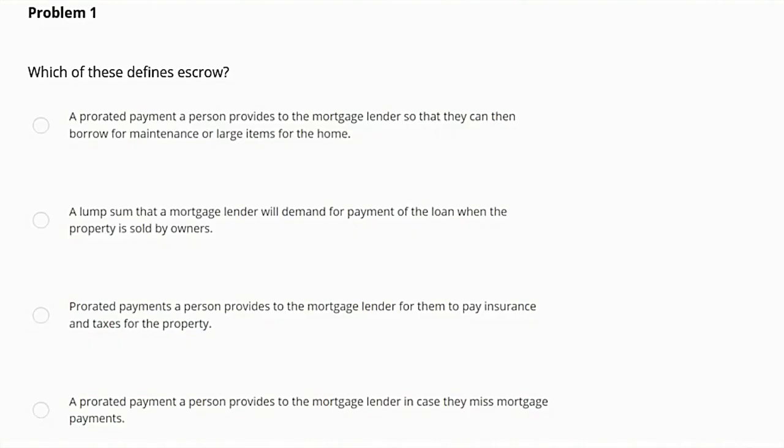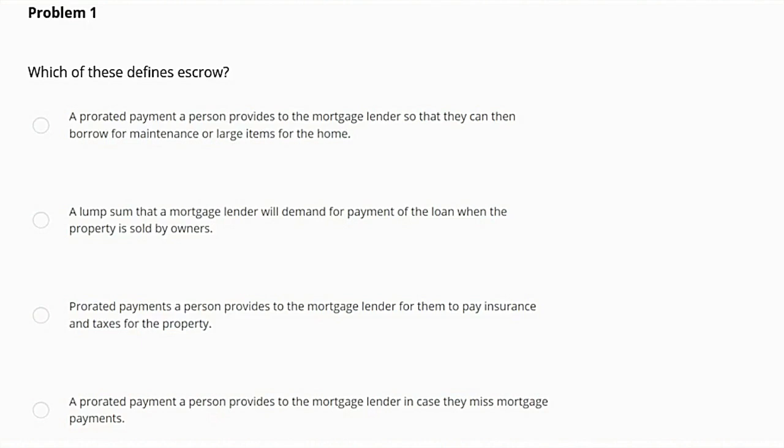Which of these defines escrow? A prorated payment a person provides to the mortgage lender so that they can then borrow for maintenance or large items for the home. A lump sum that a mortgage lender will demand for payment of the loan when the property is sold by owners. Prorated payments a person provides to the mortgage lender for them to pay insurance and taxes for the property. A prorated payment a person provides to the mortgage lender in case they miss mortgage payments.